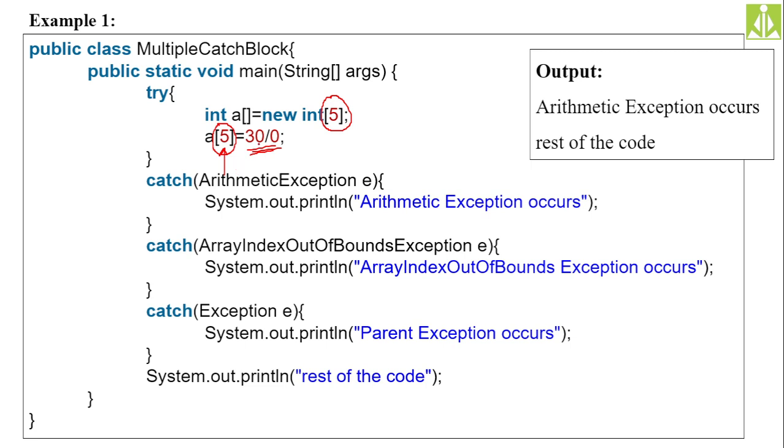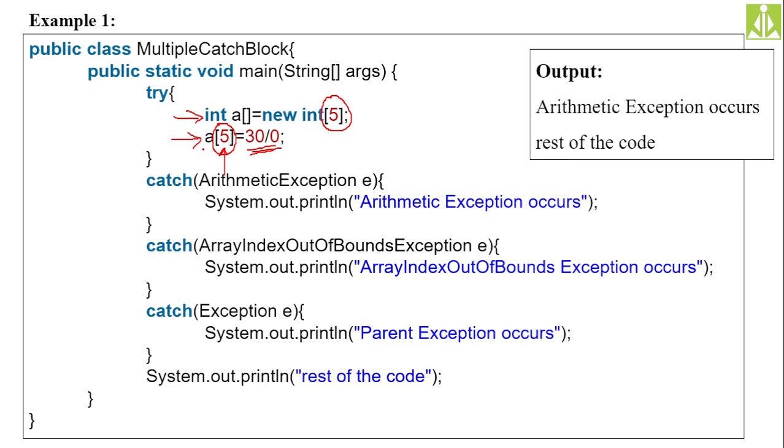So here there are two errors in my program. But which type of exception will occur first? First this statement gets executed, but before assigning the value, it will try to evaluate this value. After evaluation only it will try to initialize, isn't it? When it tries to evaluate this value, it finds that the divisor here is 0. So it is an arithmetic type of exception. Immediately an ArithmeticException object will be created and thrown out of the block, before it tries the initialization.